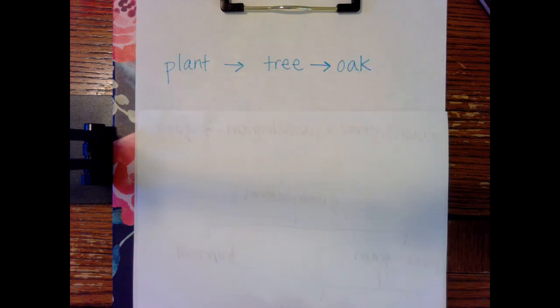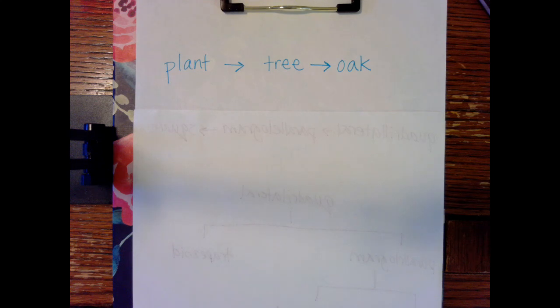Hi guys, I promised you a video today to help you understand a little bit better about hierarchy. If you watched the video that I posted this morning of how to do the questions that are due this afternoon, you'd see that I used the example of animal, cat, and kitten. This afternoon, I'm going to use a different example. We're going to use the example of plant, tree, and oak.